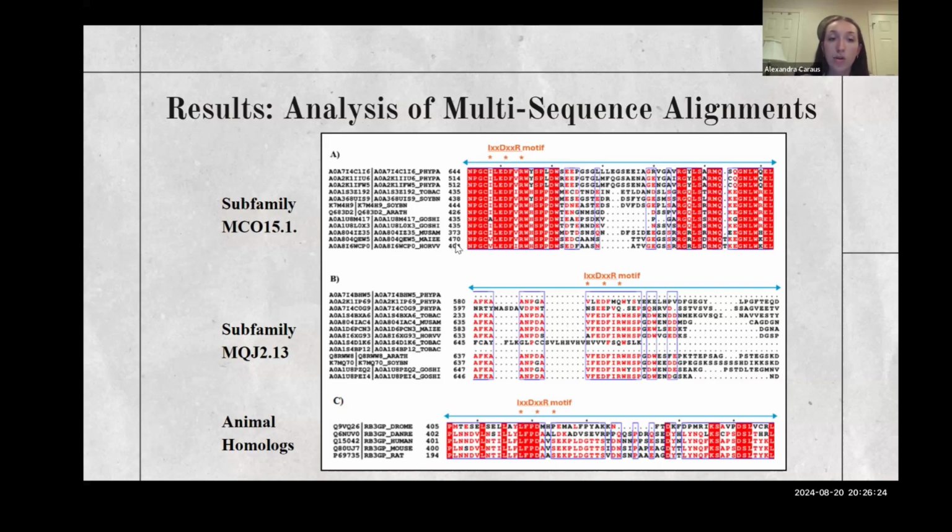However, it is most conserved in subfamily MCO and the animal subfamily. So essentially, the reason for this, as we presume, is because of the similarities in the catalytic domain.